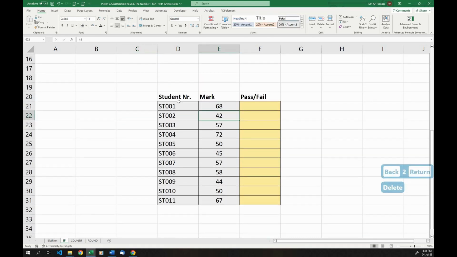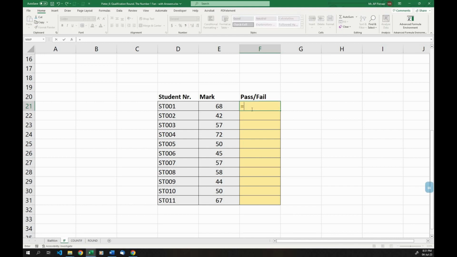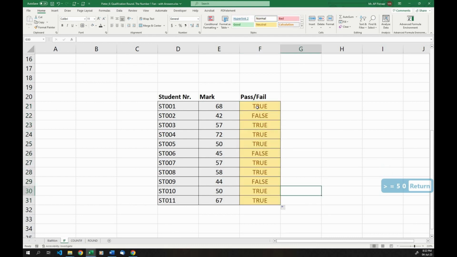So here's an example down here. We have a bunch of students. Here is their mark. So for each student, we want to know, did the student pass or fail the module? So I'm going to go into formula mode by saying equal, the student's mark is greater than or equal to 50, and it'll output true. So this true tells me the student passed. But having true or false here is not really that informative to someone who doesn't know Excel.